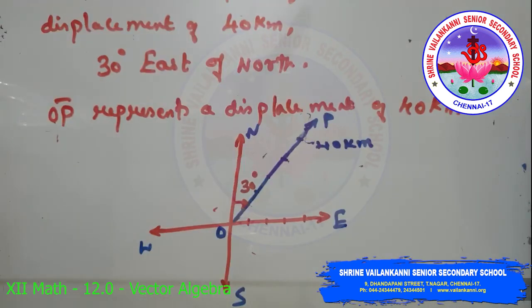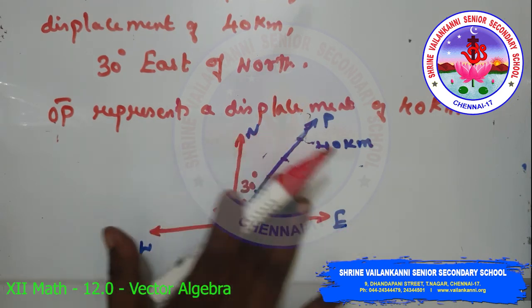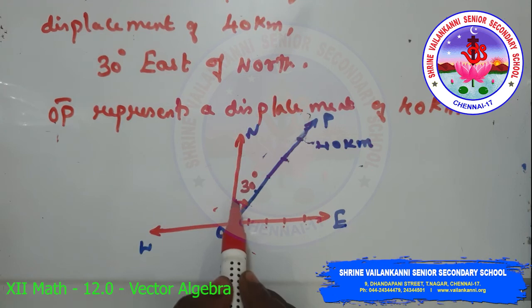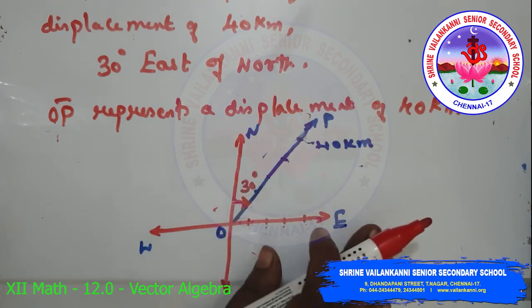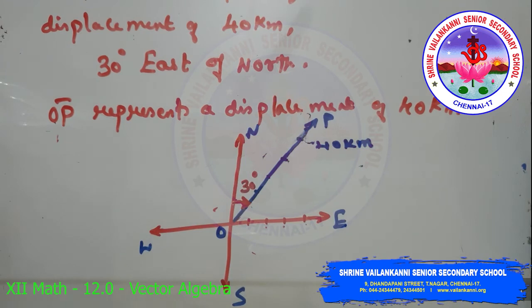Exercise 10.1, first question. Represent graphically a displacement of 40 km, 30 degree east of north. So let's take the scale as 10 units: 10, 20, 30, 40. Here OP represents a displacement of 40 km, and it is 30 degree east of north. So along the east direction from the north, it is 30 degree. Here is the representation of a displacement of 40 km, 30 degree east of north.